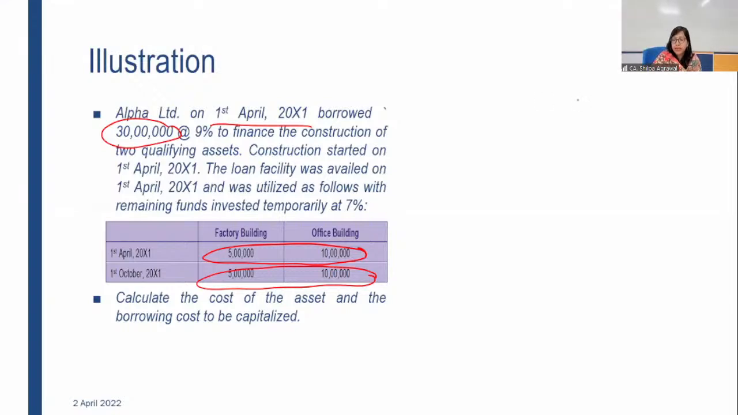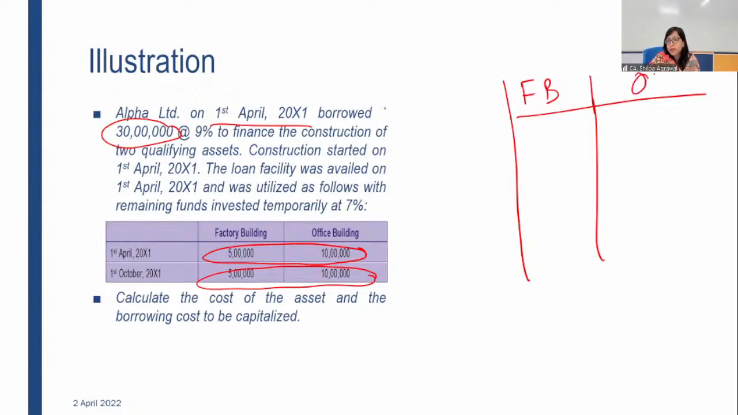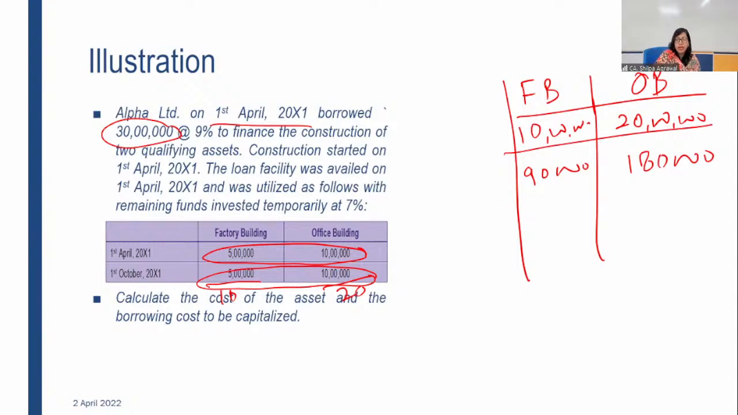Here we have two assets. One is the factory building, and another is the office building. Right? Fund utilized for the office building will be 20 lakhs and fund utilized for the factory building will be 10 lakh in total. Is it clear? This is 10 lakh and this is 20 lakh. Now, interest on 10 lakh will be 90,000. Interest on 20 lakh will be 1,80,000. This is to be capitalized. For the whole year, you are using the fund.